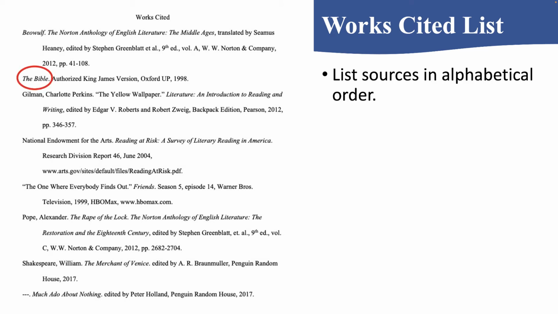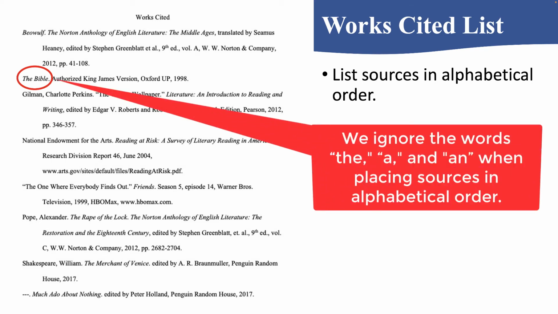I've circled the words the Bible here. That's because it's not alphabetized by the word the. If it were, it would appear much further down on our Works Cited list. Instead, we alphabetize it by the word Bible. Well, that's because we ignore the words the, a, and an when we are alphabetizing sources. We don't pay attention to those determiners. So because I'm ignoring the word the, I'm going to go right to the next word, which is Bible, and I'm going to alphabetize this under BI for Bible, following BE for Beowulf.